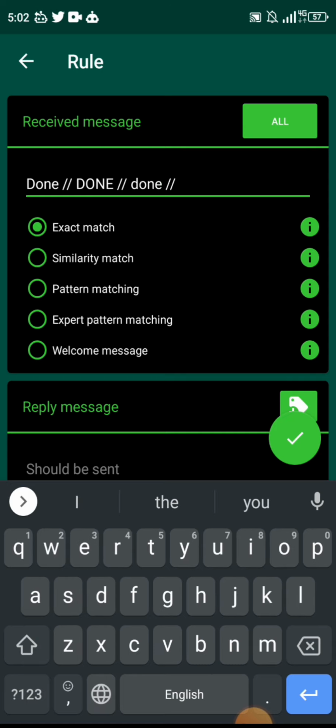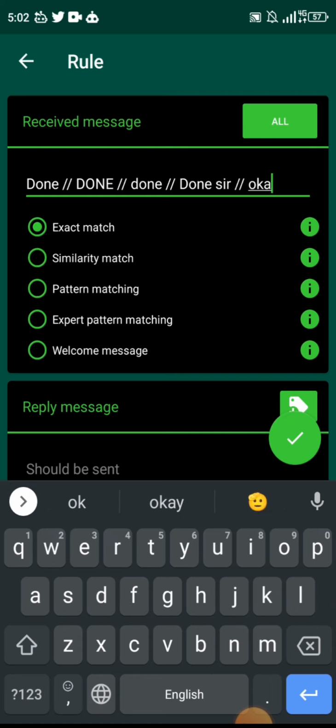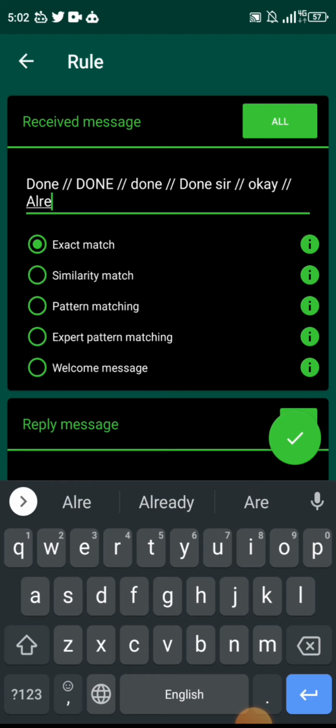They could say done, sir, or they could say okay, or they could say something like already done. So these are different kinds of situations. As you use the software more, if you see that your autoresponder did not pick up on a certain variation of that message, you copy that particular message that the WhatsApp autoresponder didn't pick up and then you add it as a variation.